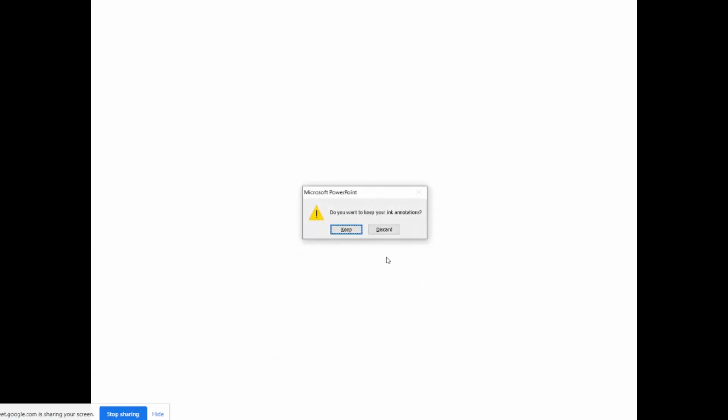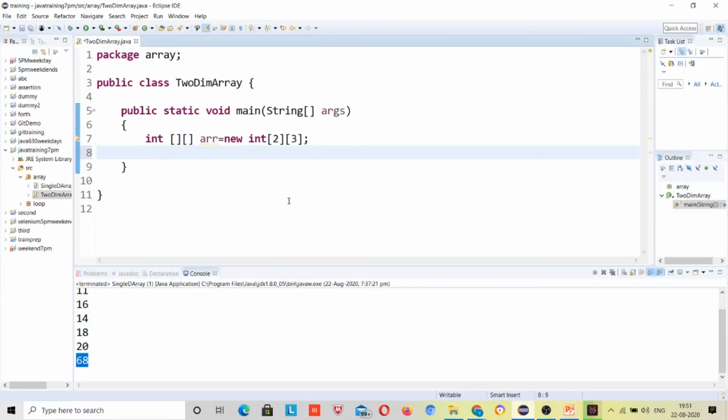How can I do it using a for loop? But first let's understand this concept.